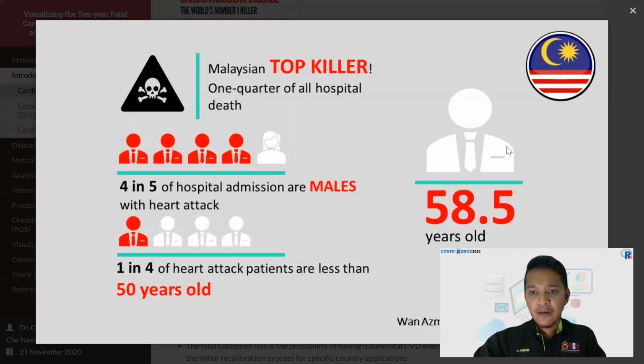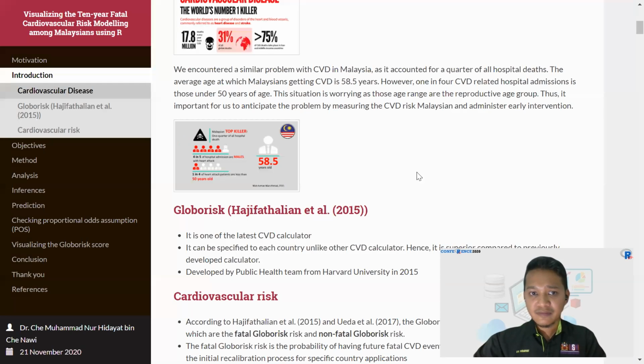In Malaysia, we face a similar problem, where one quarter of all hospital deaths are contributed by cardiovascular diseases. Four in five hospital admissions for heart attack are males. The average age of getting a heart attack among Malaysians is 58.5 years, where one in four of these patients get a heart attack at less than 50 years old. This is a very concerning and worrying situation for us Malaysians.